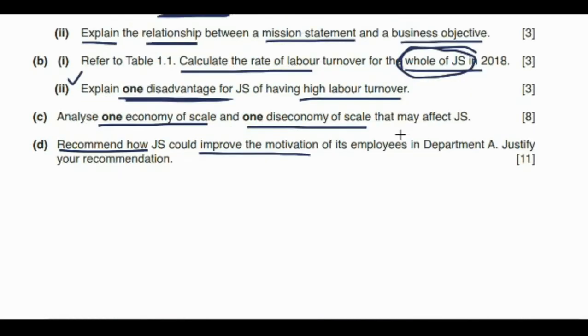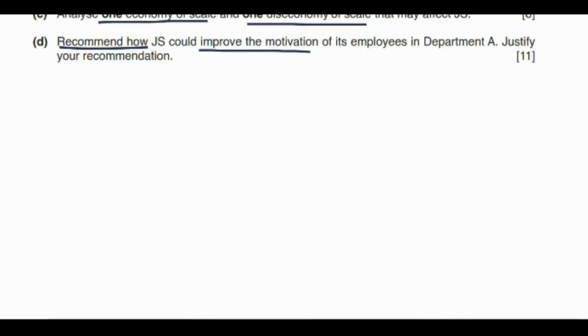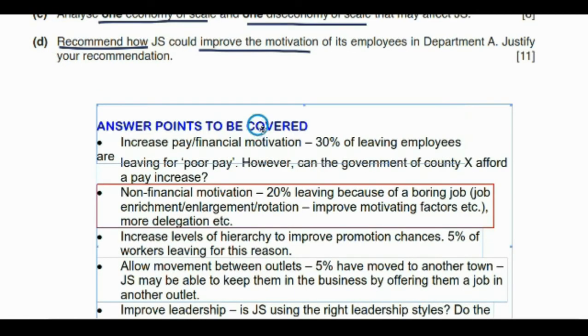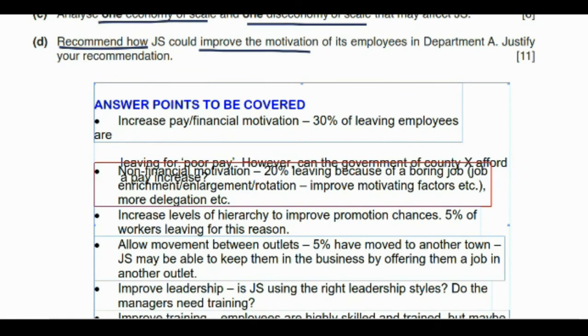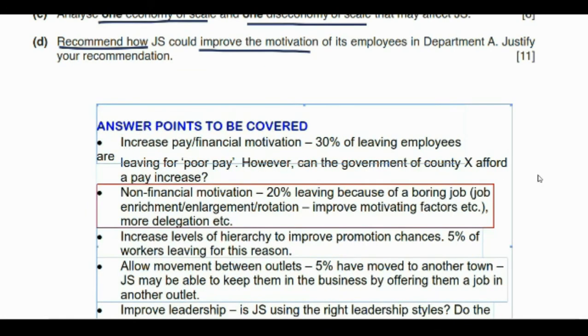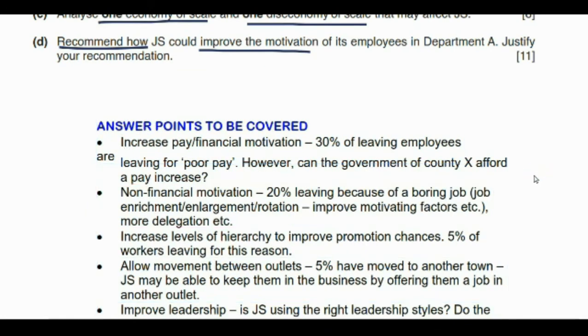So if we look at the points that we can put in this answer, firstly, we can say that the company can increase pay or financial motivation, because 30% of leaving employees are leaving because of poor pay.